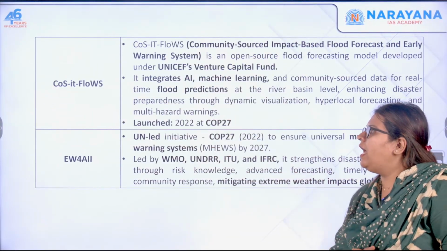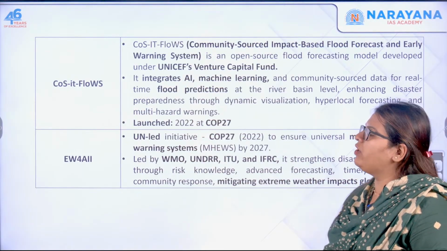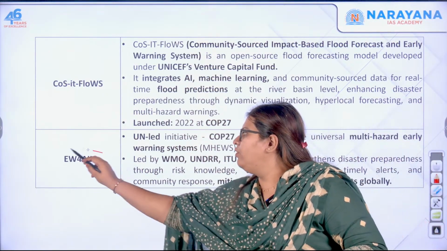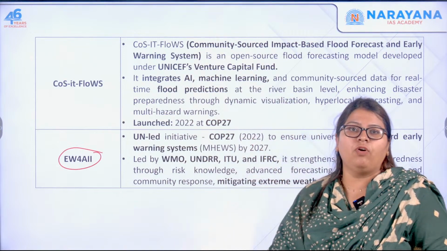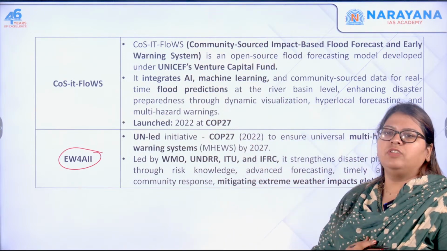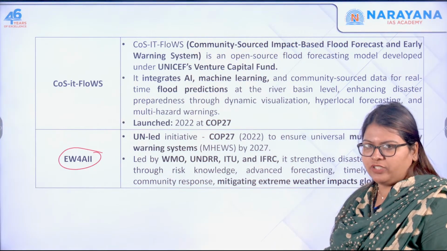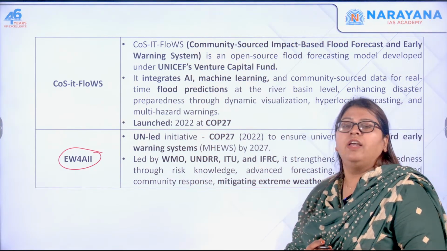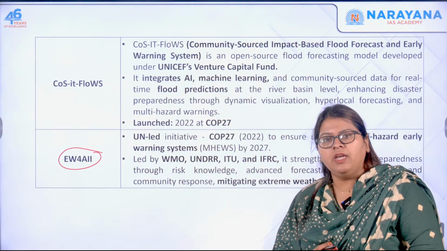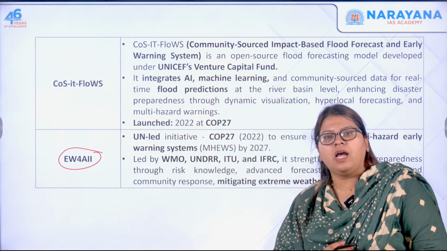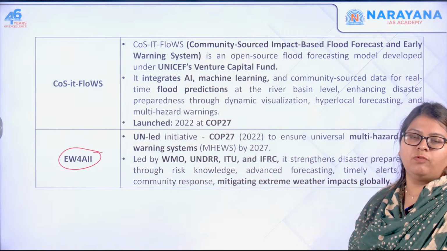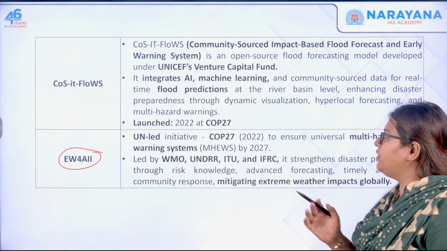CORSET flows and the Early Warning System, EW4All, that is Early Warnings for All. Both have been adopted at COP 27, Sharm el Sheikh, Egypt, which was actually held. You need to know the location. COP 29 where? Baku, Azerbaijan. Okay, COP 21, where was it held? Okay, all that you need to know.